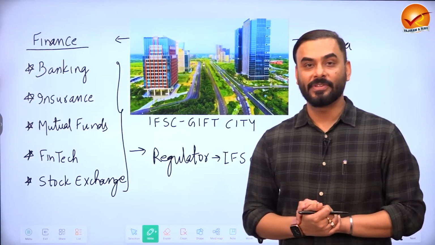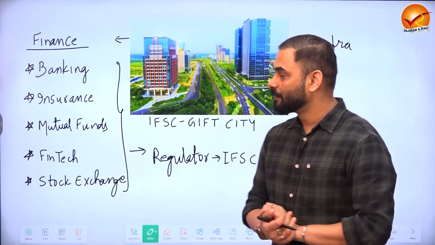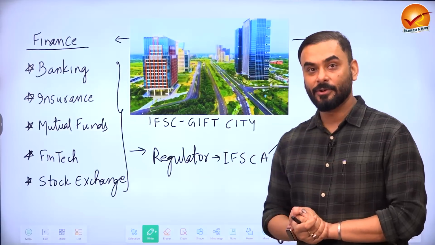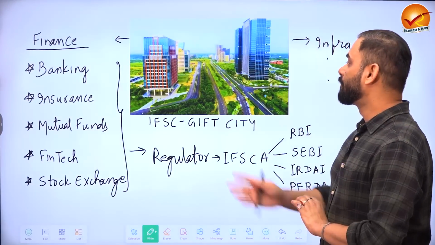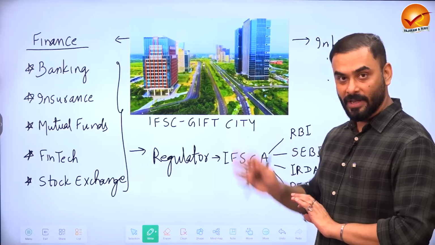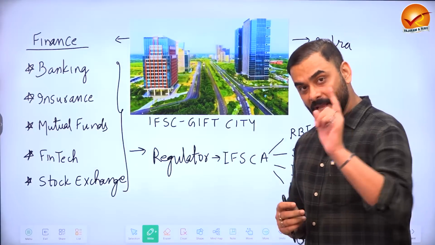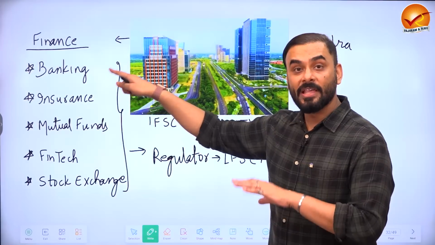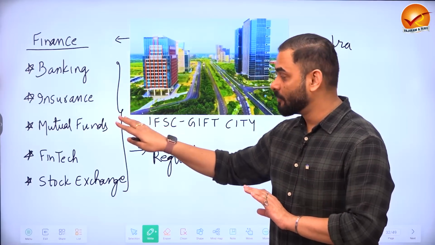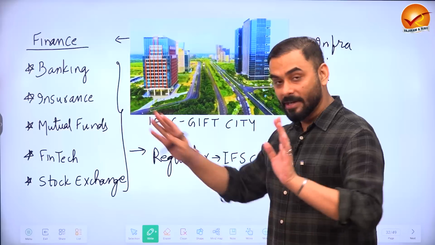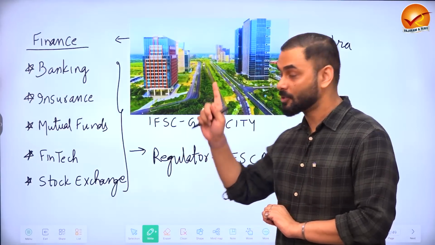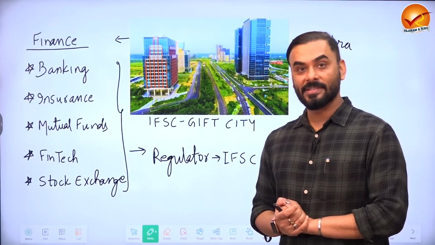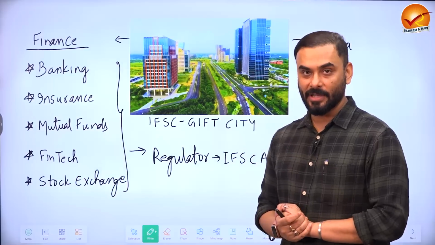There are two kinds of facilities that we have created here. First, we have created normal infrastructure like schools, hospitals, recreation areas and residential areas as well. So this is the regular infrastructure. But the main infrastructure in the International Financial Service Center is that we are allowing banking, insurance, mutual fund, and finance related companies, and we have also established one international stock exchange here where shares and bonds of foreign companies and Indian companies can be bought and sold.